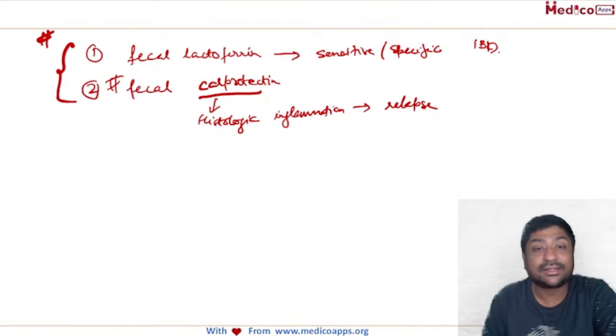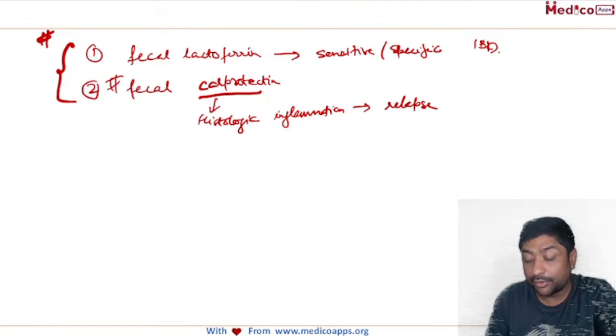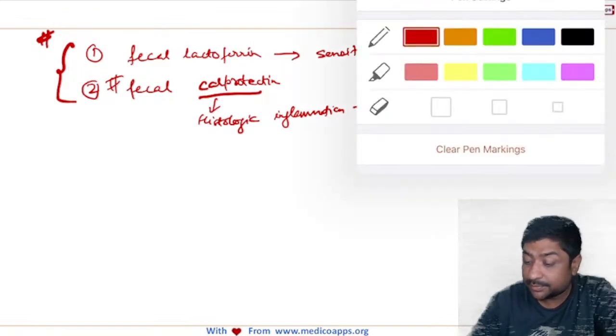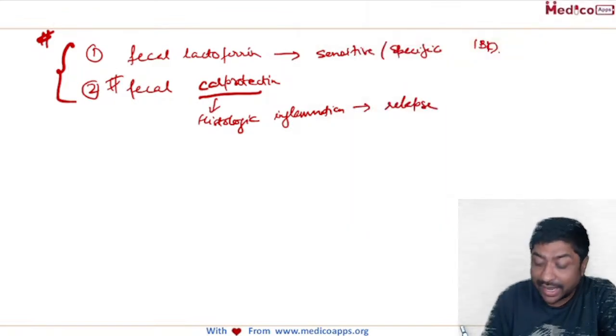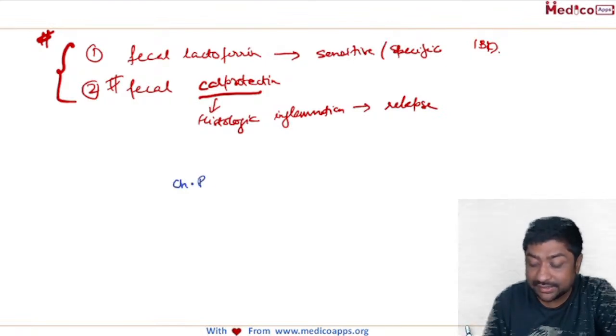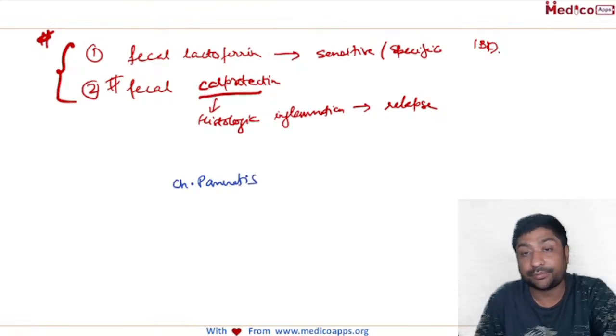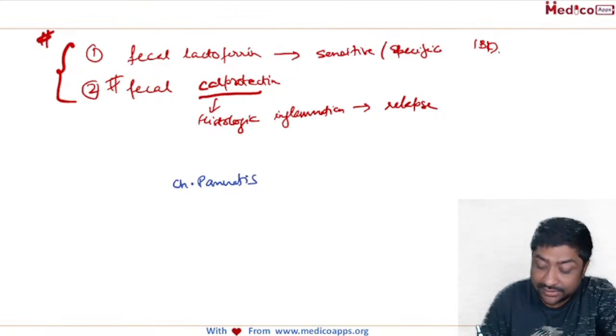Now, there are certain options in the question, fecal fat, fecal trypsin, and fecal chymotrypsin. Let me say a few words about those. They are markers of chronic pancreatitis, or any disease which will have exocrine pancreatic dysfunction.